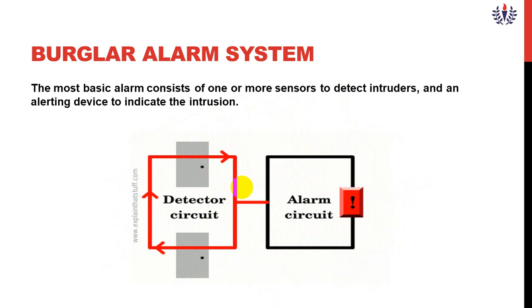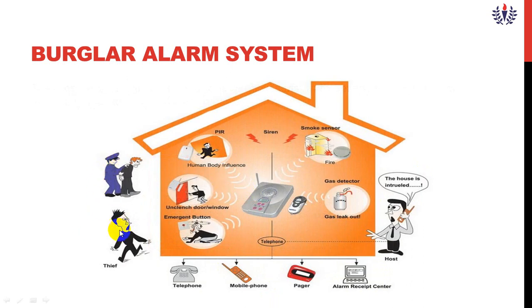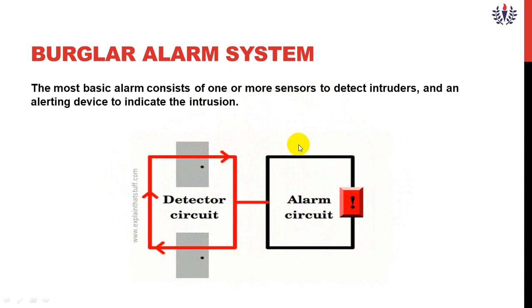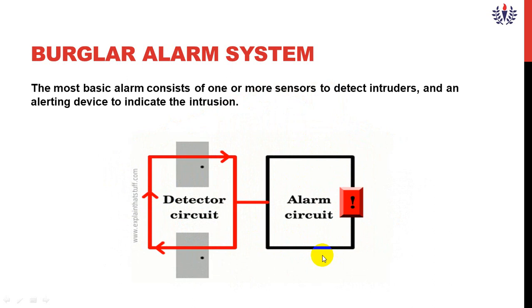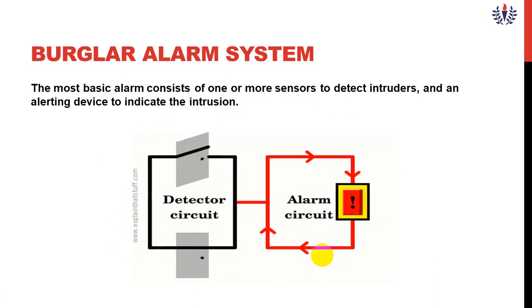Then automatically he will be called by the police or security. To detect the movement, we see here sensors. You see this burglar alarm, which consists of a sensor to detect intruders. Intruders means unauthorized persons. If an unauthorized person is about to enter, automatically this alerting device will indicate it. That is the purpose.